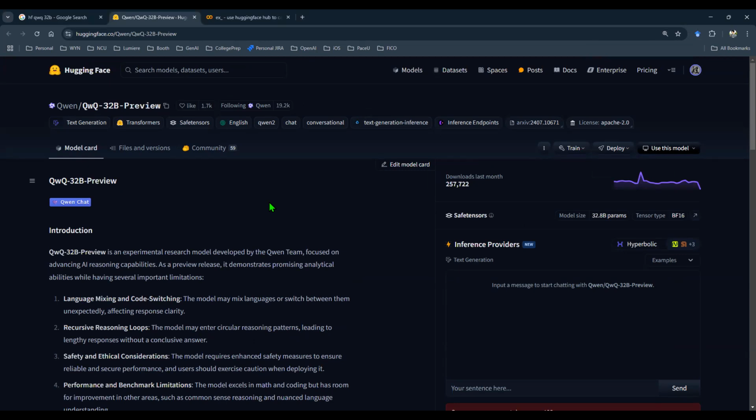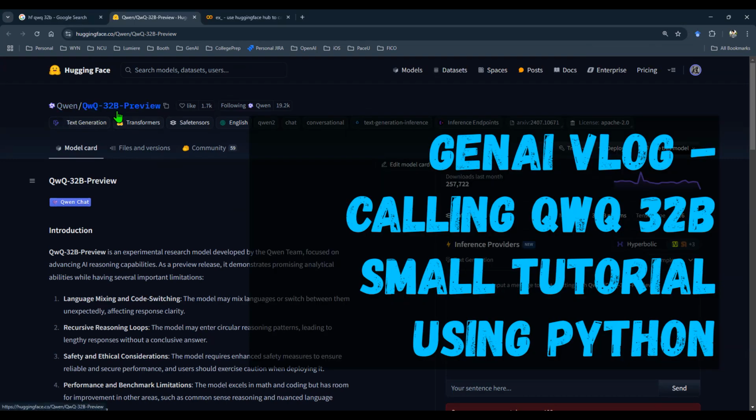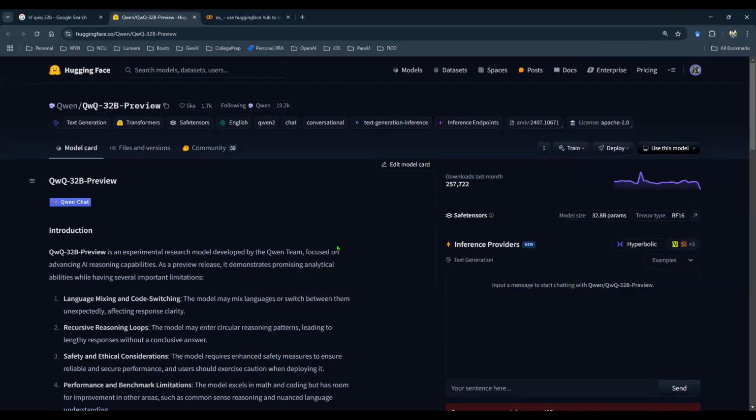So I'm super pumped to be able to check out this new model, Qwen 32 billion preview, that's just been released on Hugging Face. This is yet another fancy model coming out, and it's still at the experimental stage. It's released by the Qwen team from a Chinese company, Alibaba. So very excited to be here.